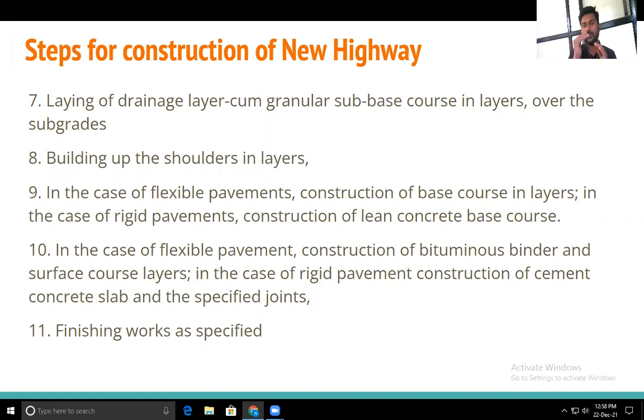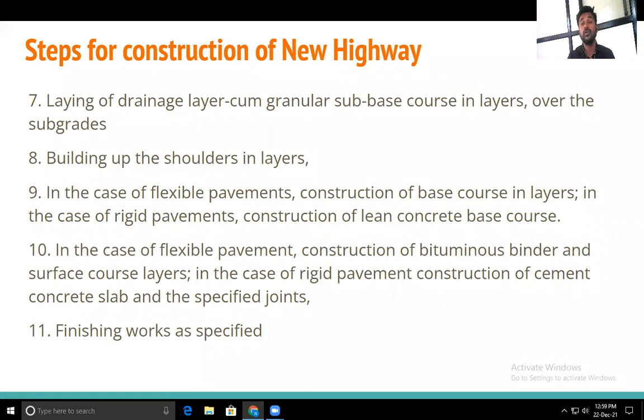After providing the base course in the flexible pavement, we have to provide the surface course of the binder. And in the rigid pavement, the last surface layer is the concrete layer with the specified recommended thickness. Depending on the traffic, the thickness is determined, so that much thickness we need to provide.